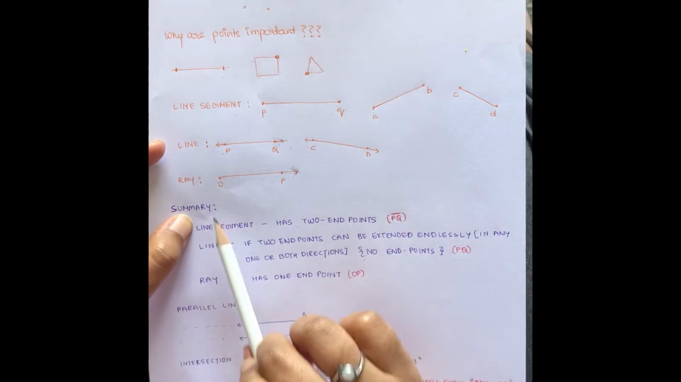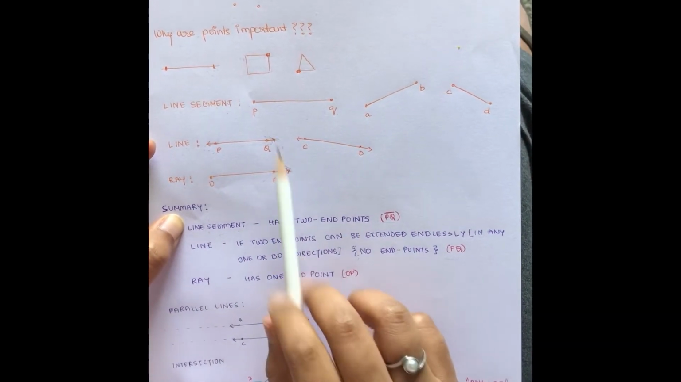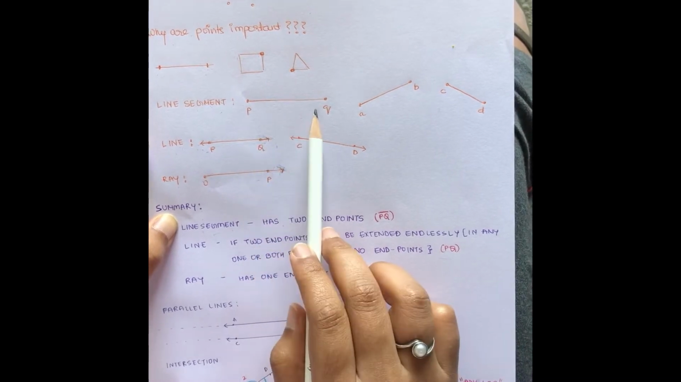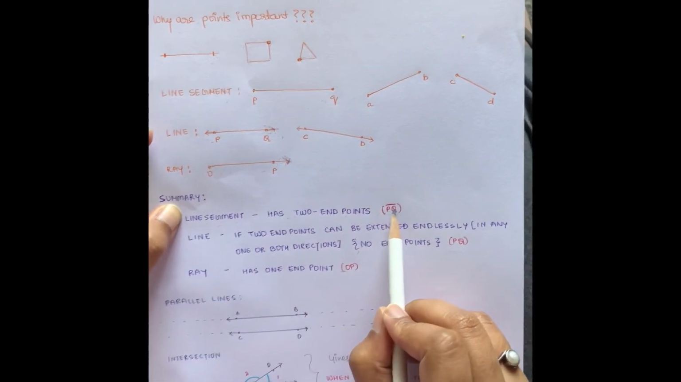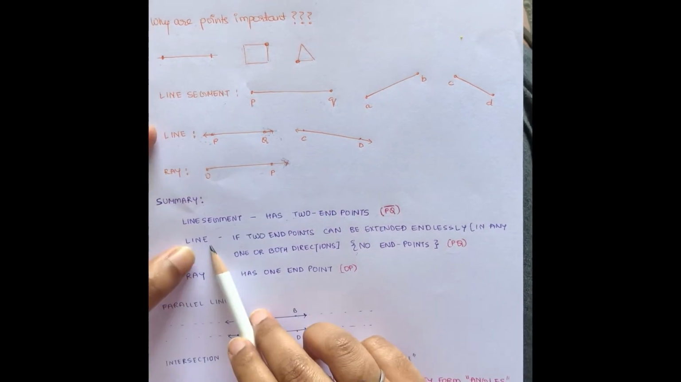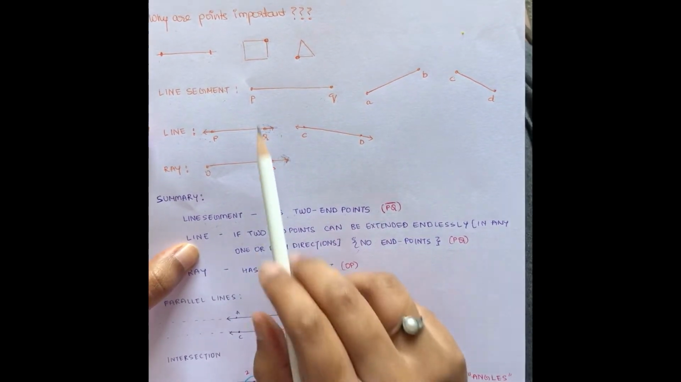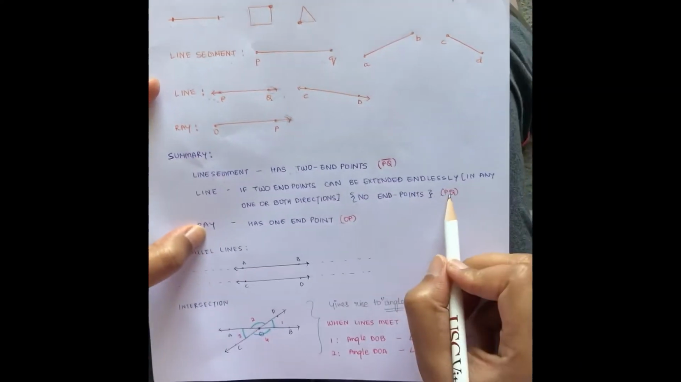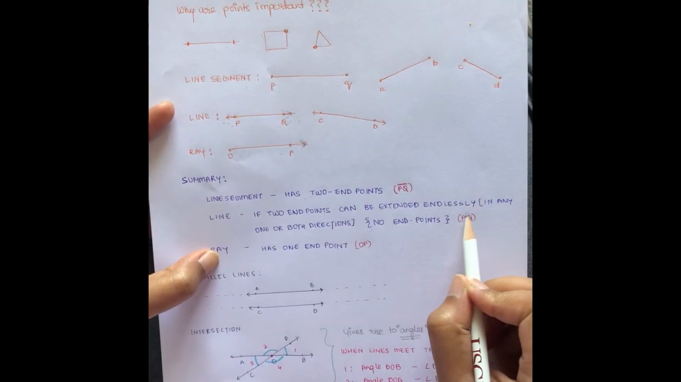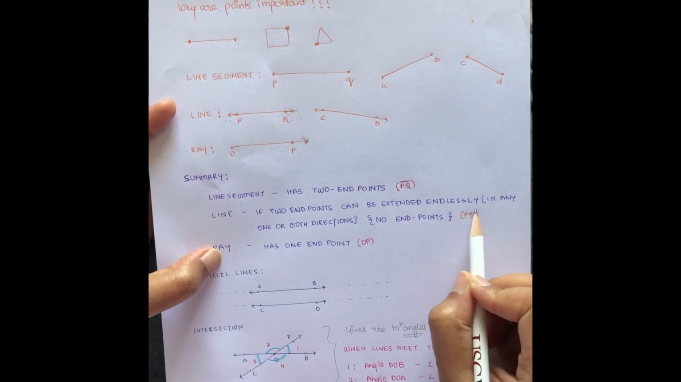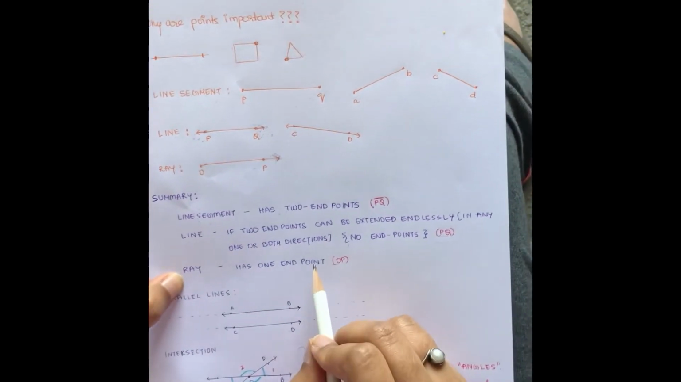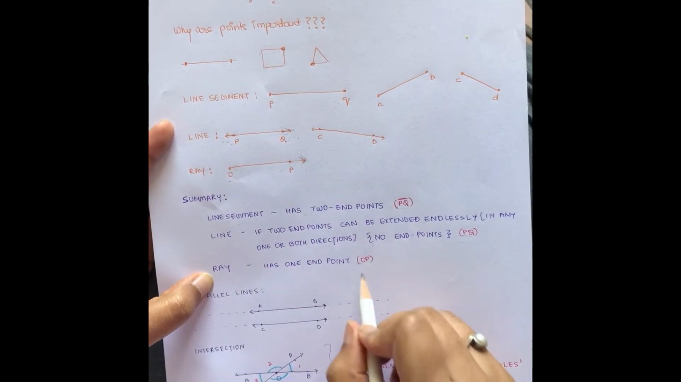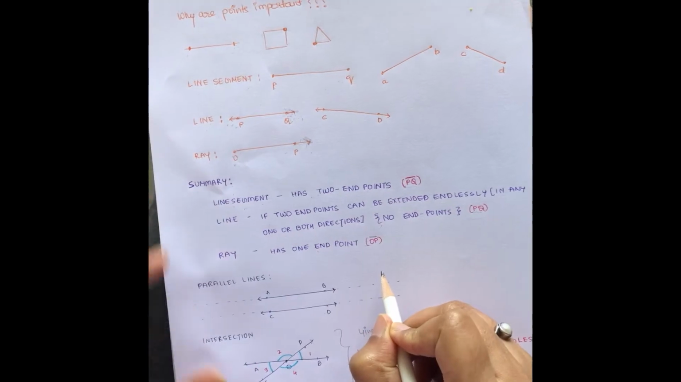So, in summary, a line segment has two endpoints, and if line PQ is a line segment, then it is denoted as PQ with a bar over it. Line, on the other hand, has no endpoints. It can be extended in either direction and it is denoted as PQ. It doesn't have to be represented with a bar. And ray has only one endpoint and can be extended in one direction. It is denoted as OP bar.